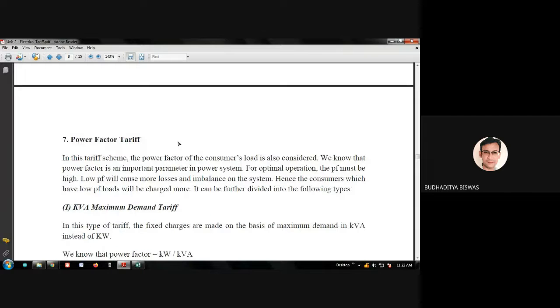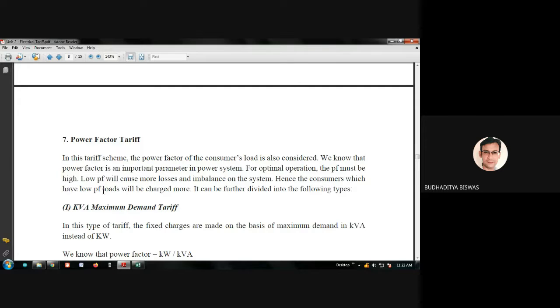The second last one is the power factor tariff. In this tariff scheme, the power factor of the consumer load is also considered, because you know that power factor is a very important parameter of the power system, and if it is low, then the losses will increase and stability is also affected. So we always want our load to have a high power factor. Power factor should be high, but sometimes it is not possible due to induction motors or any inductive type of load.